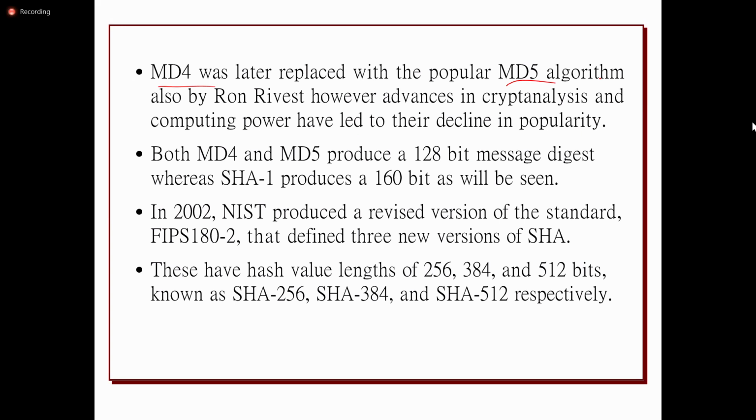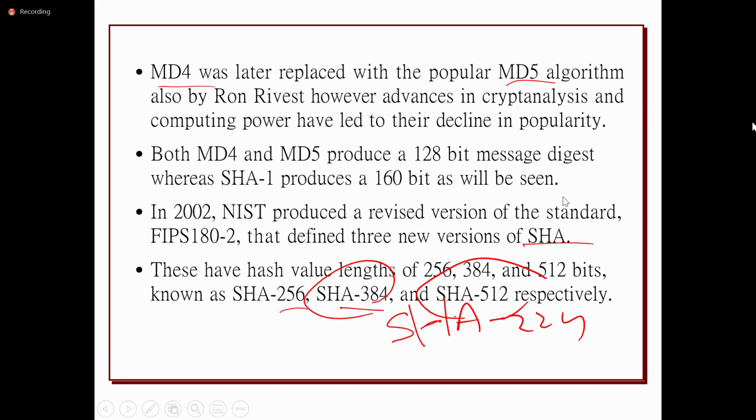As I said, there are different versions of the SHA algorithm. SHA-1 is there, SHA-2 is there, SHA-3 is also there. Along with SHA-3, there are SHA-256, SHA-224, SHA-384 and SHA-512. What does SHA-512 mean? The 512 indicates the size of the hash code.